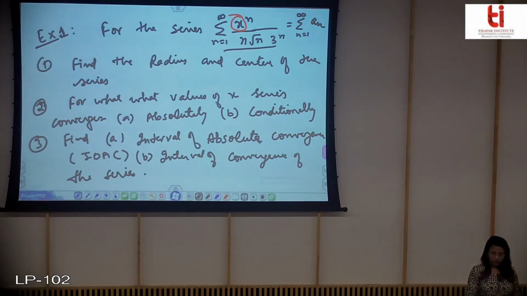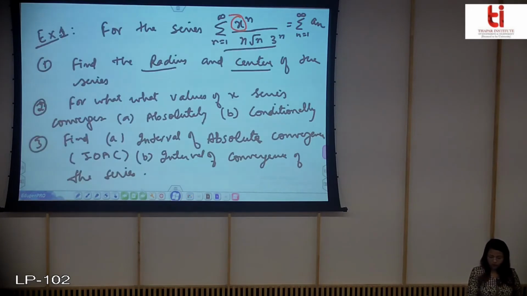So what was our first step? That we will apply the ratio test to find out this radius and the center of the convergence. So let's start by applying the ratio test.